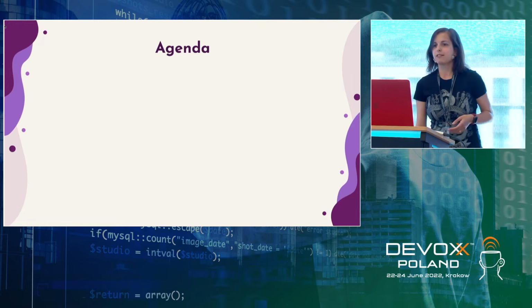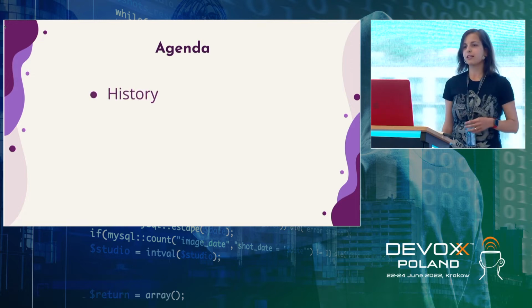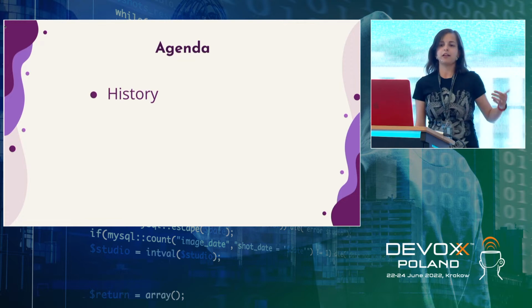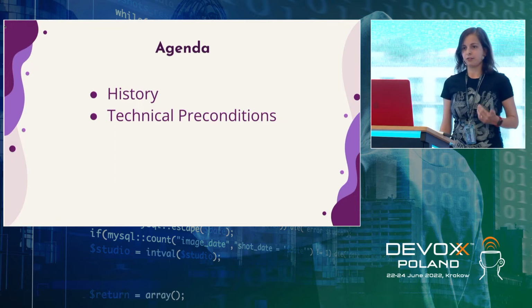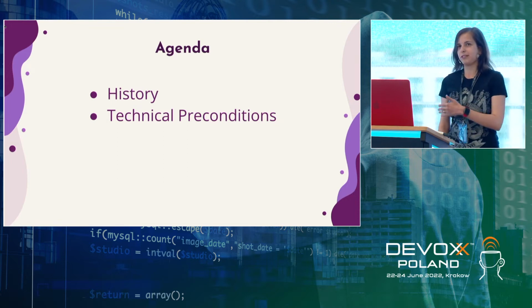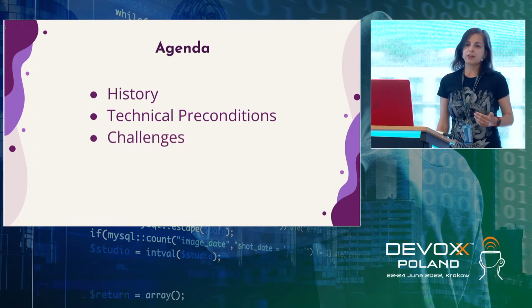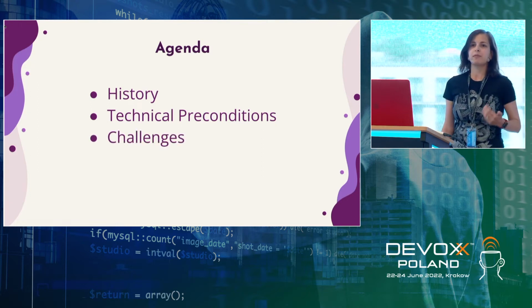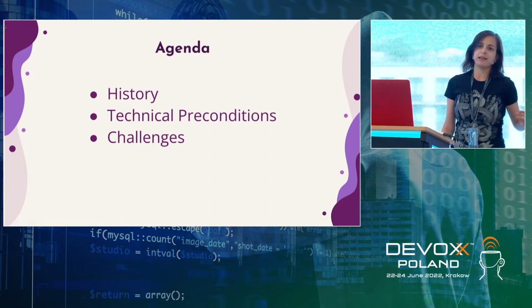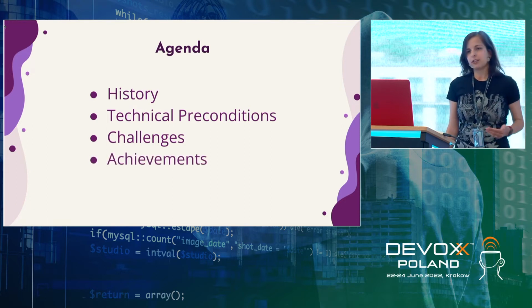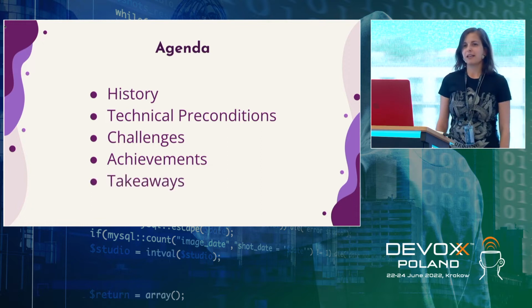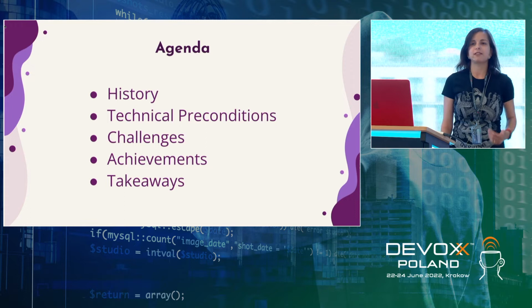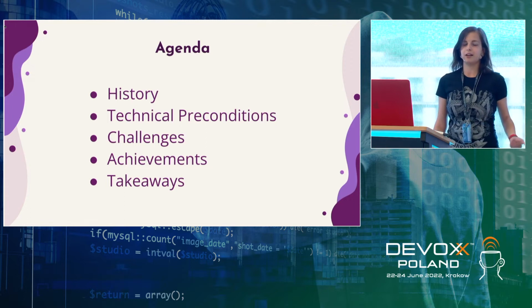And here is the agenda. Today we'll talk about the history: what the preconditions were at SonarSource, why we had to do some things with SonarKotlin, what it was, and how it became what it is today. We'll talk about the challenges that we faced, so you'll be able to understand why our analyzer behaves this or that way. We'll talk about the achievements, because we spent some time and manpower, so we probably achieved something. And there will be some takeaways, things that you can take from this presentation and maybe apply to your everyday job.